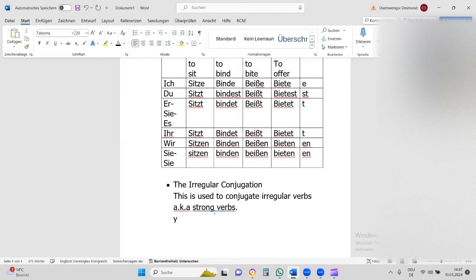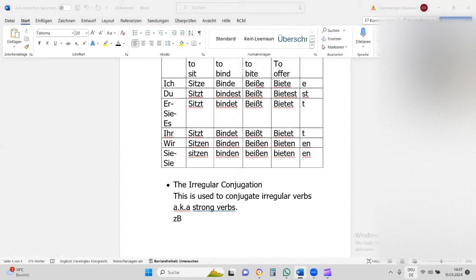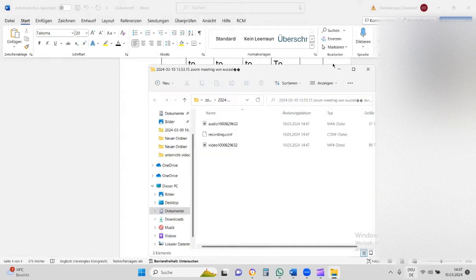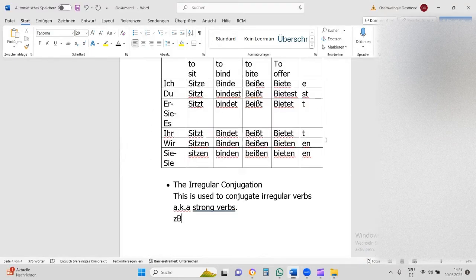Zum Beispiel, examples of such verbs are, when you come across verbs like sprechen, they change in spelling. Even when conjugating them in present or in past, they change in spelling a lot. They are so irregular. So verbs like sprechen, to speak, essen, fahren, lesen.